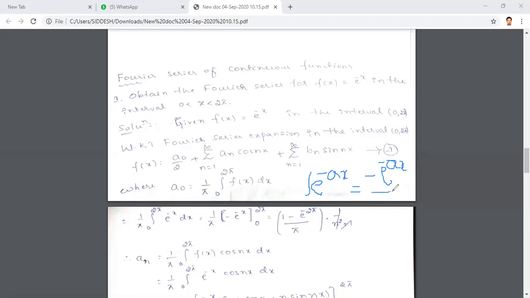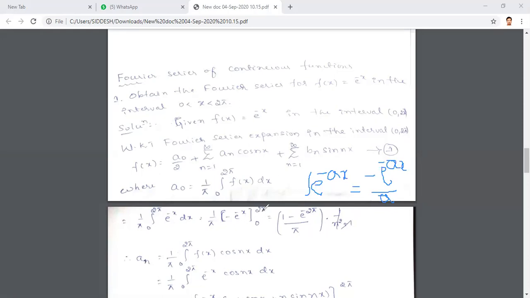Right. So by using this integration formula, we can write the integration of e power minus x as minus e raised to minus x, since here a value is 1, where the limits vary from 0 to 2 pi. Now you have to substitute upper limit minus lower limit.